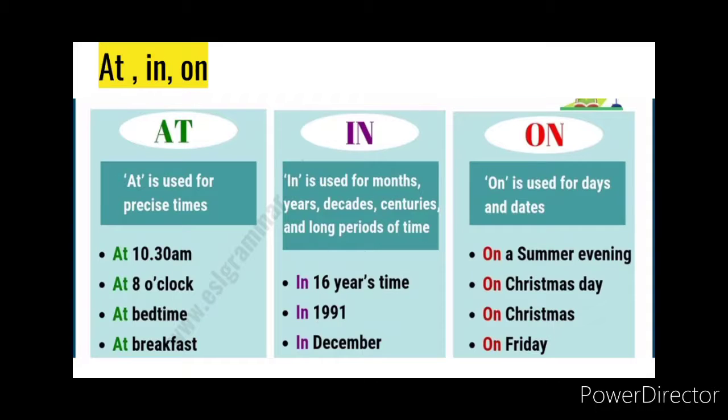At. Now when we use "at" to refer to time, we use it for a specific point in time. For example, we have an assembly at 8 a.m. So at what time do we have the assembly? At 8 a.m. So it tells you the time when the assembly is. Okay, now let us see the word "in".